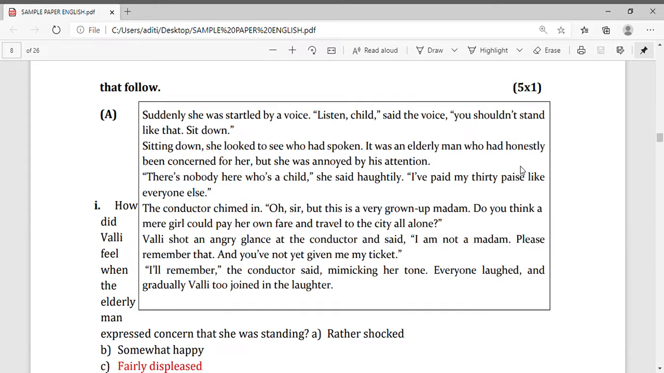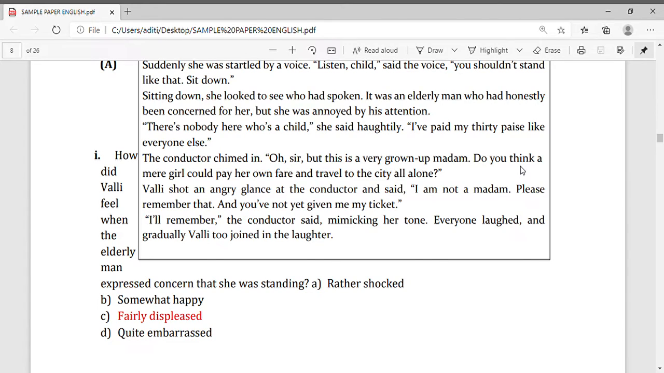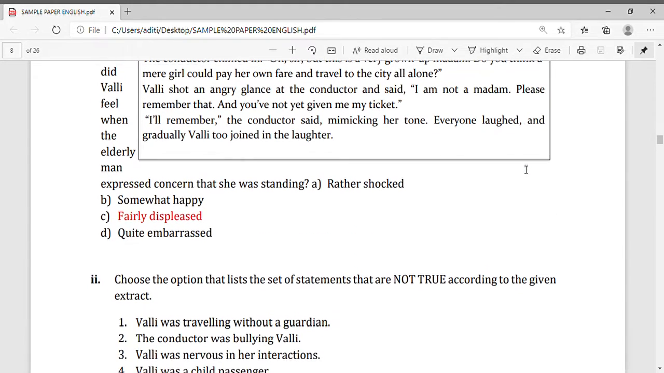You can see the passage and you have to write the answer. You have to choose the correct option. So, question number 1: How did Valli feel when the elderly man expressed concern that she was standing? Four options are given and the correct option is C: fairly displeased. So this is the first answer.